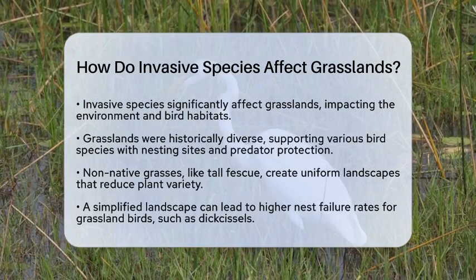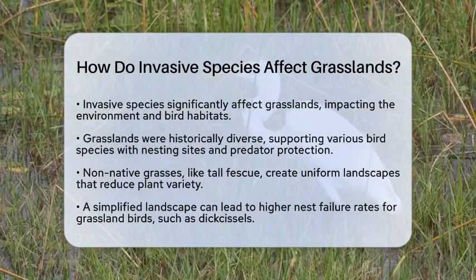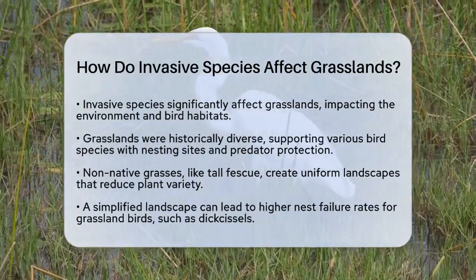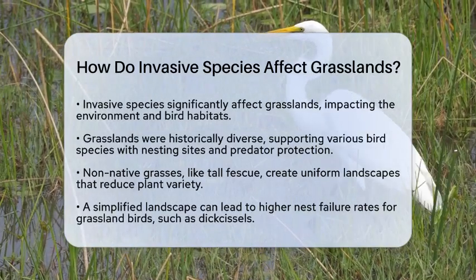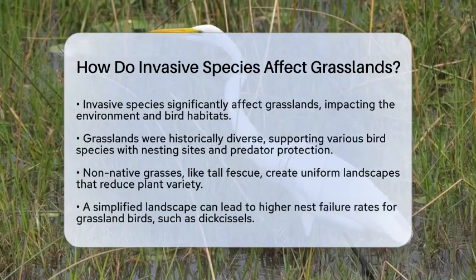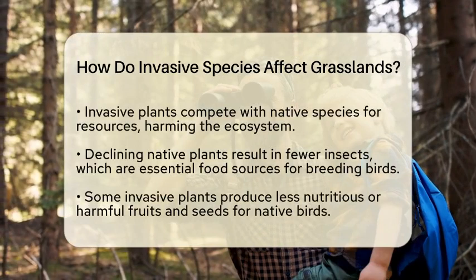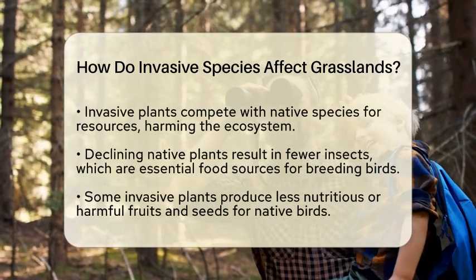For instance, tall fescue is a common invasive grass that tends to grow shorter and forms dense mats. This change reduces the variety of plants available, which can lead to higher nest failure rates for grassland birds such as dickcissels. With fewer places to hide, predators can easily find nests, making survival tougher for these birds.